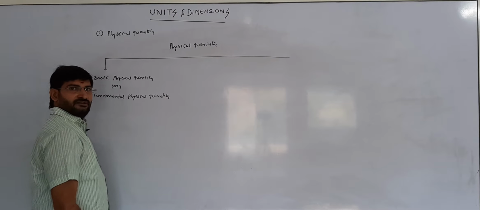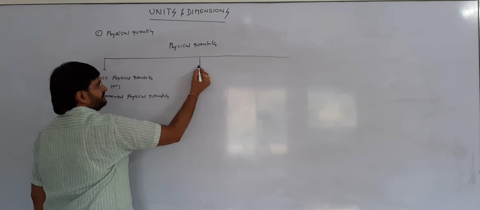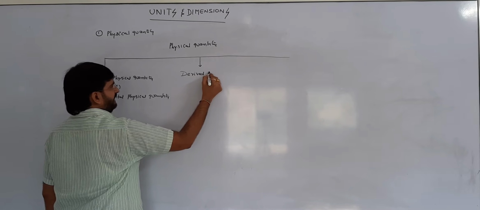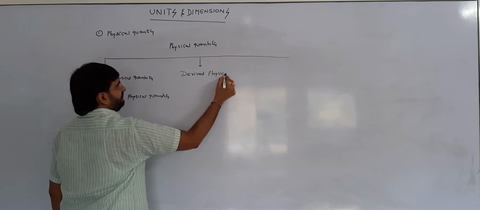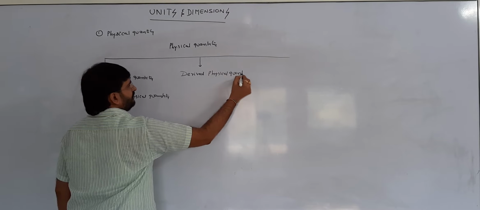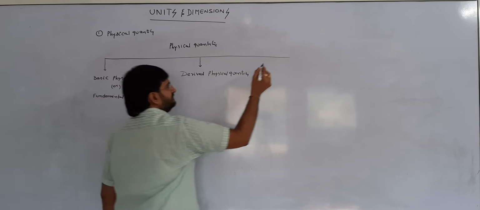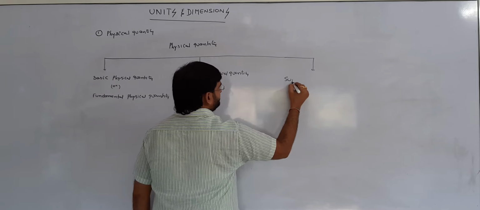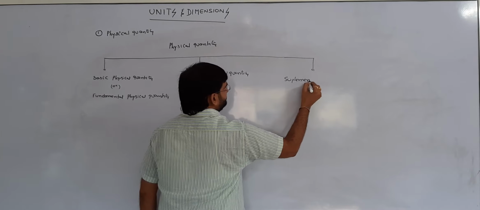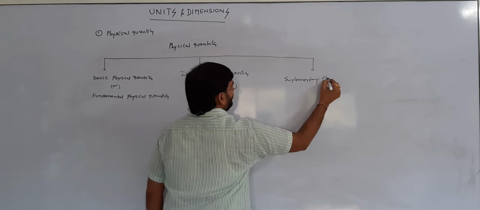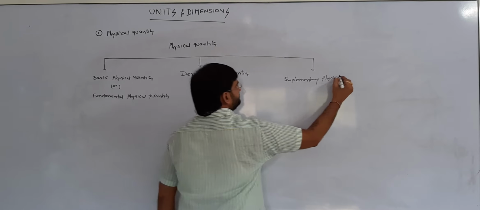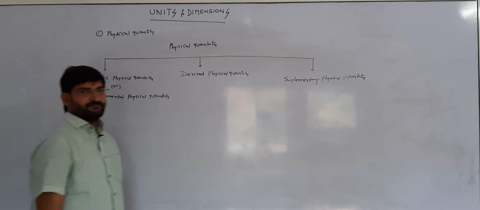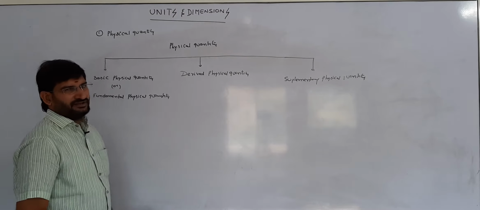The second one is derived physical quantity. The third one is supplementary physical quantity. Generally, these are the physical quantities.